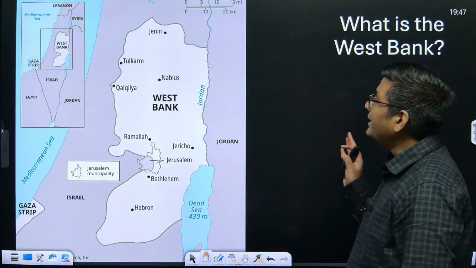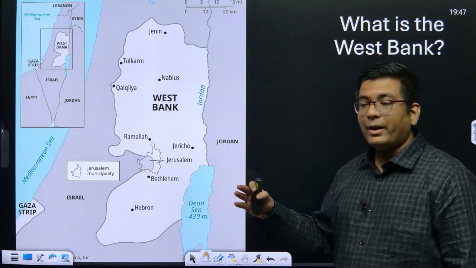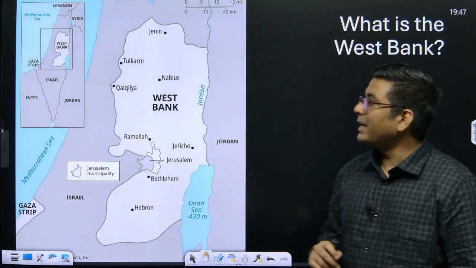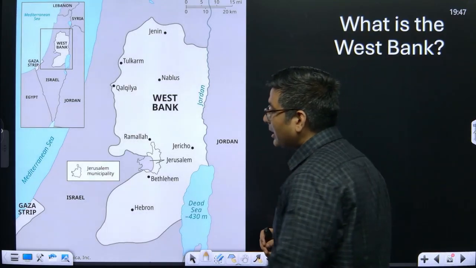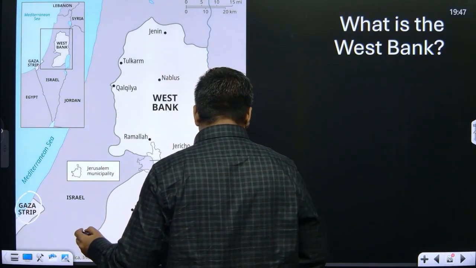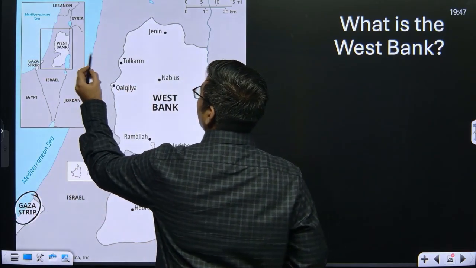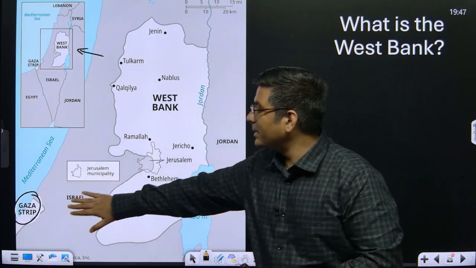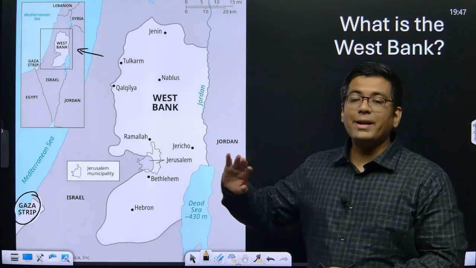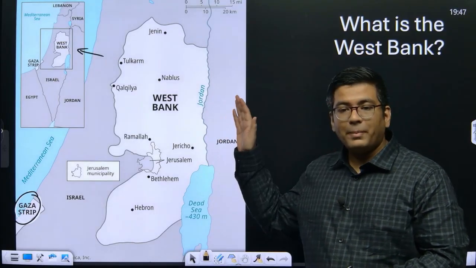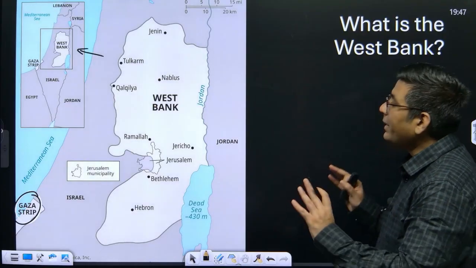Now, what exactly is the West Bank? The West Bank is basically defined as a district, the larger of the two districts occupied by the Palestinian Arabs. Palestinian Arabs are found in two regions. One is the Gaza Strip, and the other is the West Bank. The Gaza Strip is where the current conflict is going on. The West Bank is one of the regions where we see the presence of Palestinian Arabs, but under the military occupation of Israel.